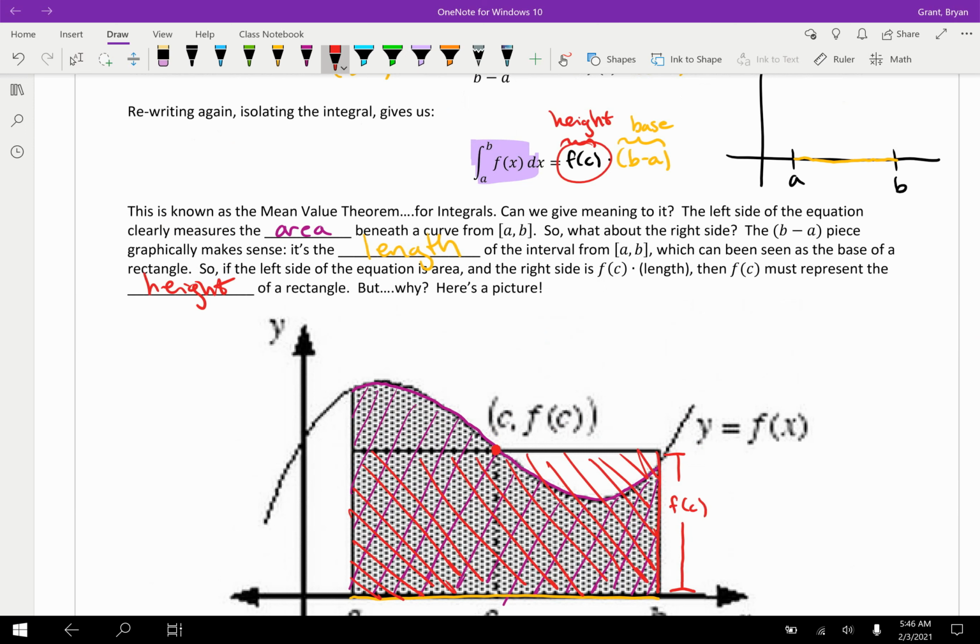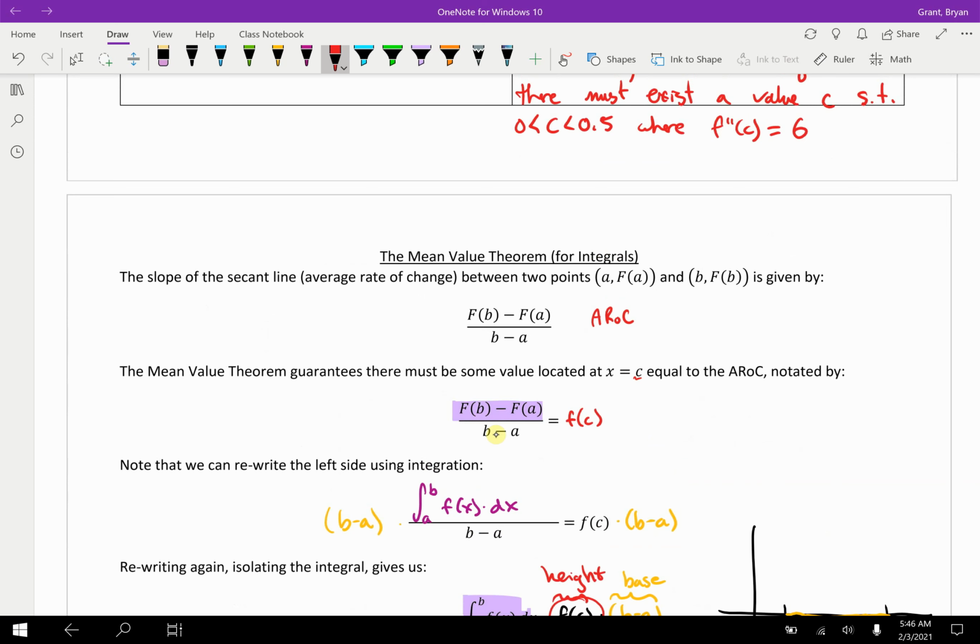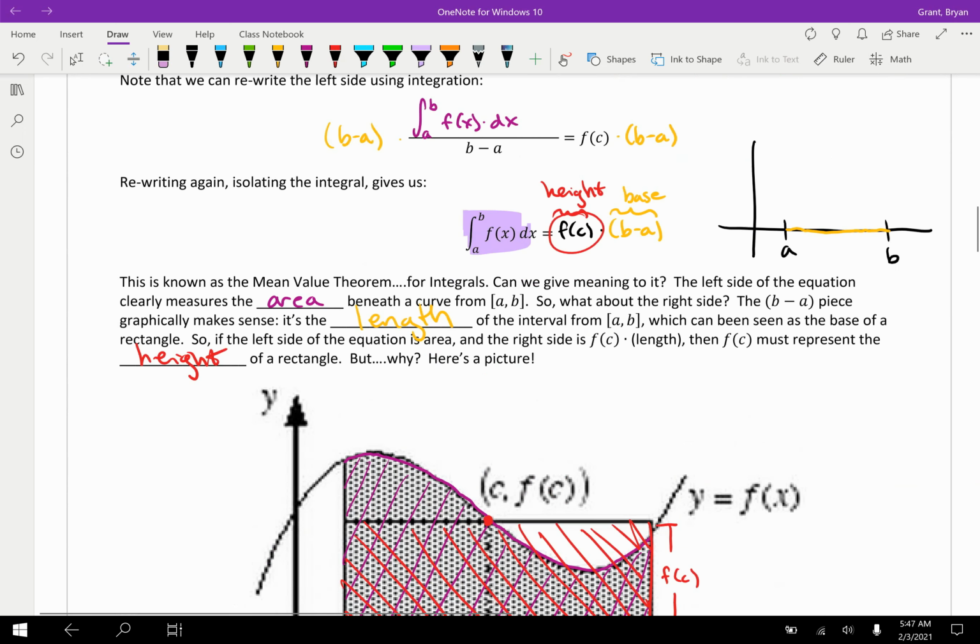Now, this might seem completely unrelated. You're just talking about areas. How is this the same? Well, it's still using f of c, right? So there's two different ways to interpret that f of c. F of c is the height of this rectangle that makes the rectangle with the same area, but f of c is still over here, right? F of c is still the derivative that matches the slope of the endpoints.